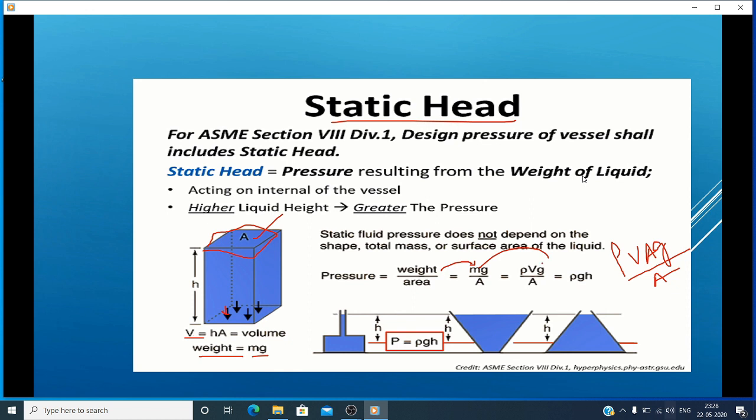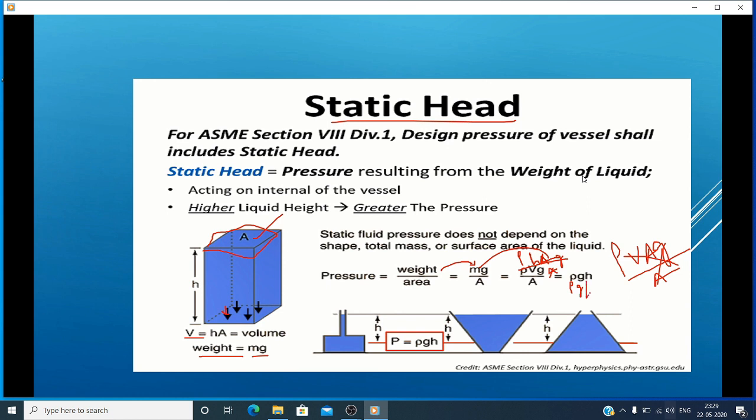So rho into height into area into g divided by area. Finally the denominator A and the top A get cancelled, and you will get rho g h. So pressure P equal to rho g h.